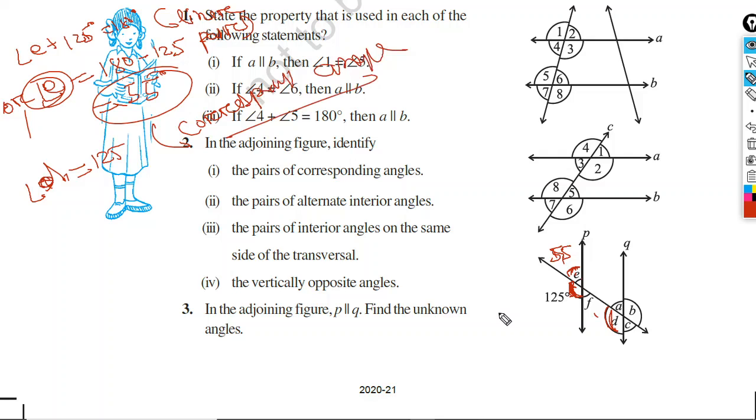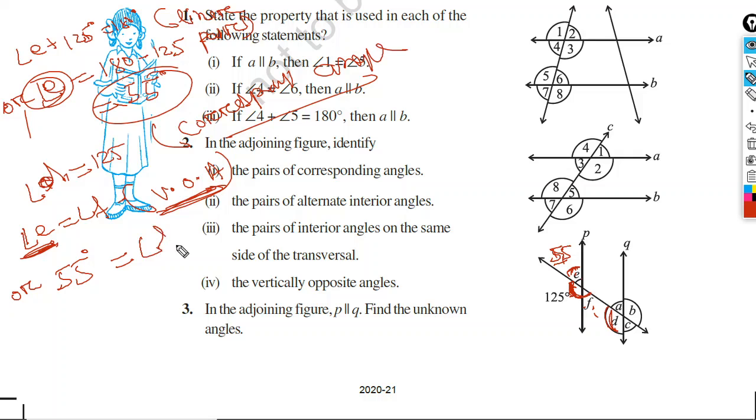Now you see, angle E equal to 55, so angle F will be equal to 55, as vertically opposite angles. You can write angle E equal to angle F. Reason: vertically opposite angles. We know the value of angle E is 55 degrees, so 55 degrees equals angle F. So we got the value of angle F, 55 degrees.